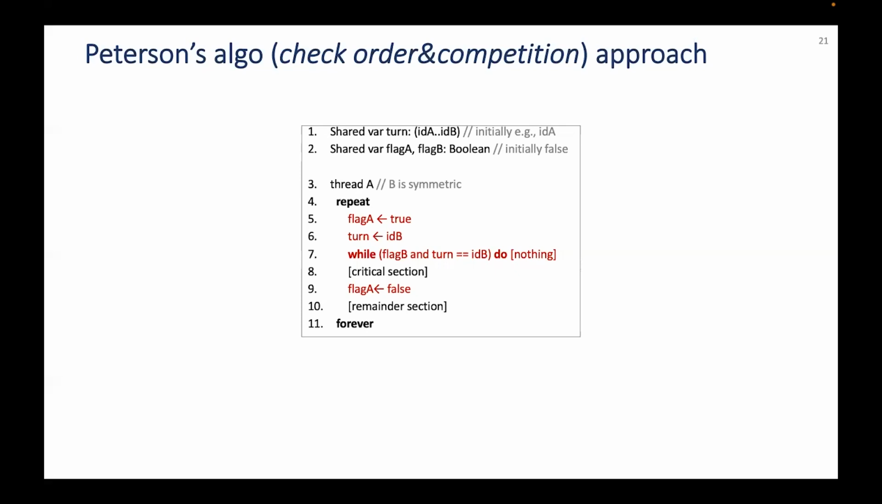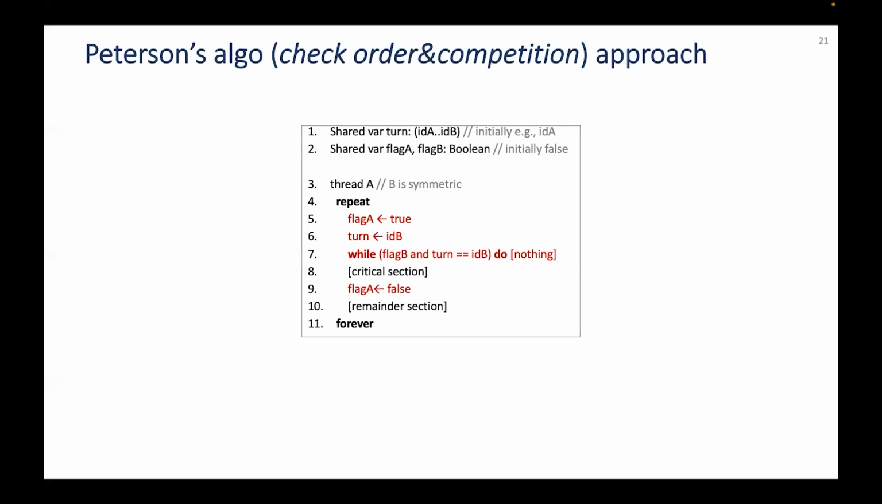In the entry section, thread A sets its flag to true, sets turn to B, and then waits until turn value is B and B's flag is true. Once A exits the critical section, it sets its flag to false.